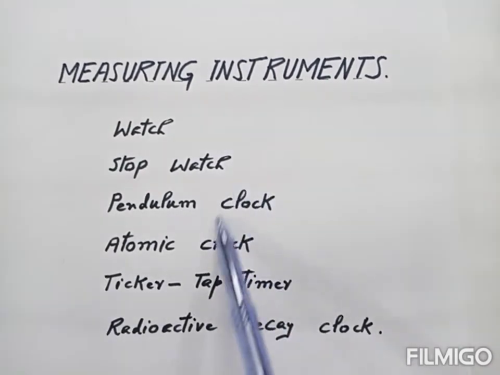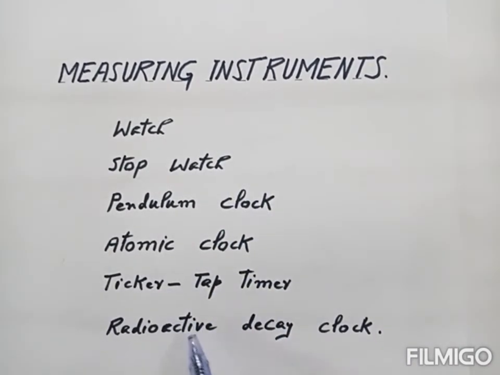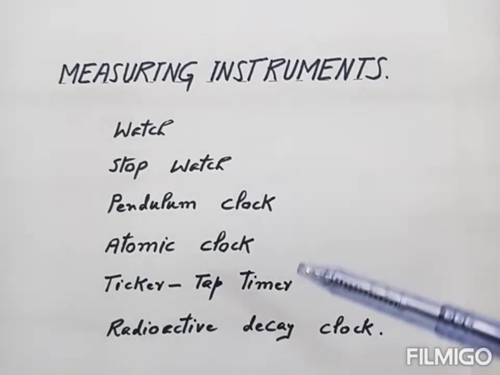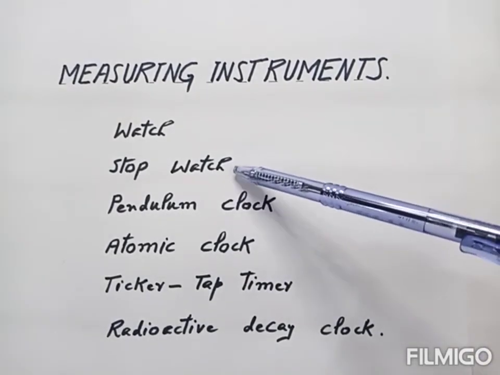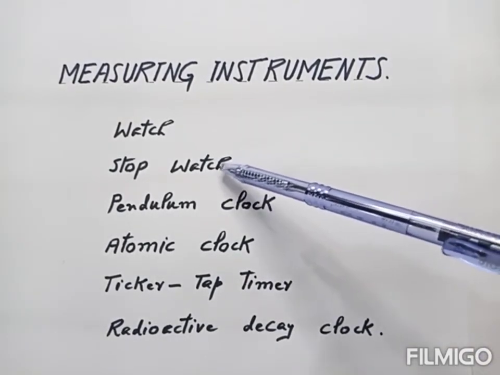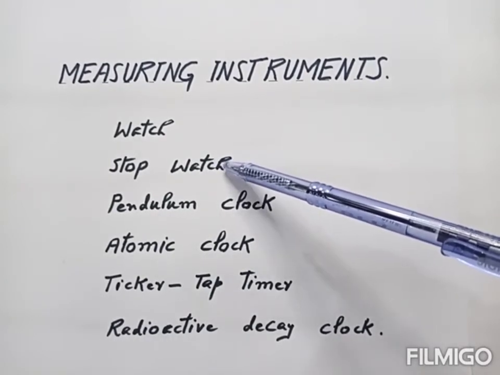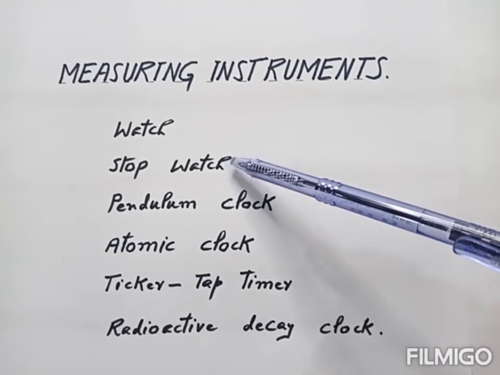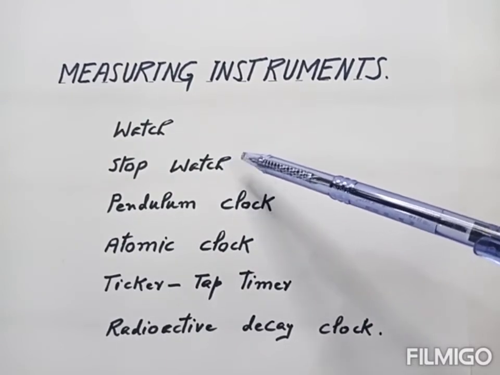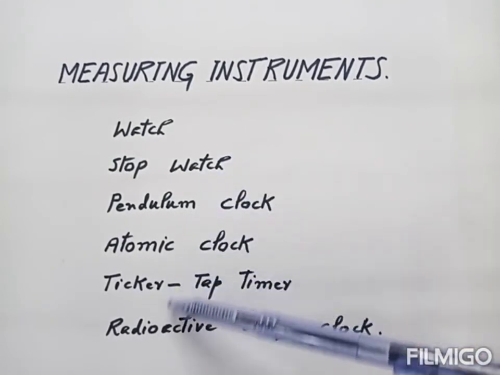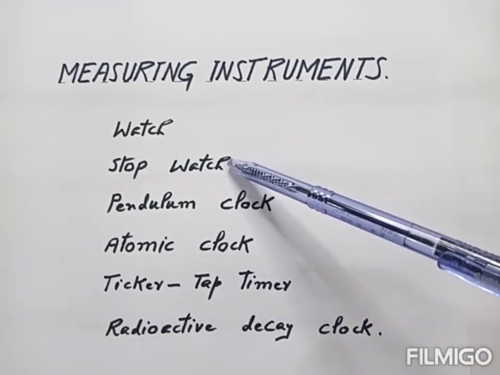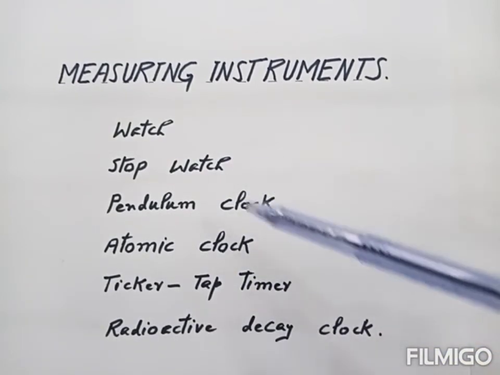In laboratory, time is measured by stopwatch, and stopwatch is of two types, that is analog and digital.